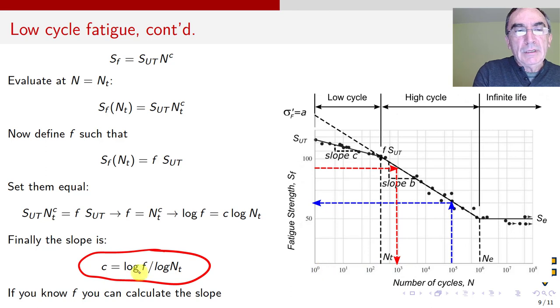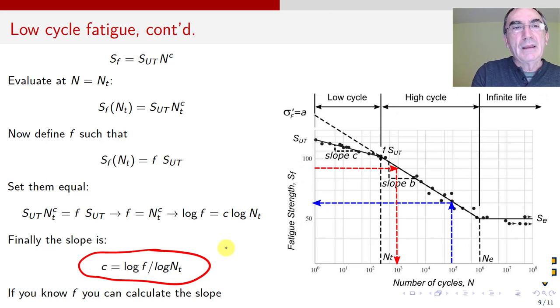But the problem is that you need the F, and how am I going to get F? I said already that if you're desperate, meaning you don't have data and you're in a rush and need a number for a preliminary design, then put F as 0.8 and move forward. If you do that, you can get C immediately, and that's the end of it. But I want to show you how you get this, because we're going to do a lot of these derivations, so it's better to start with this one, which is not difficult.